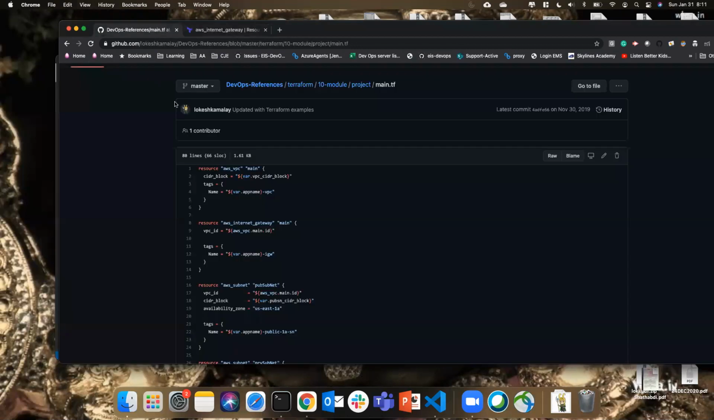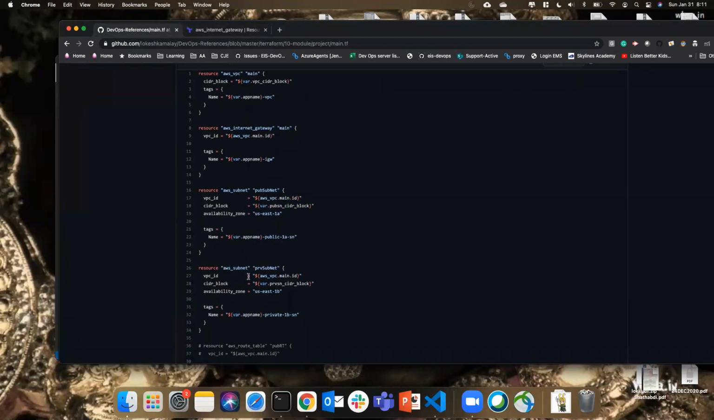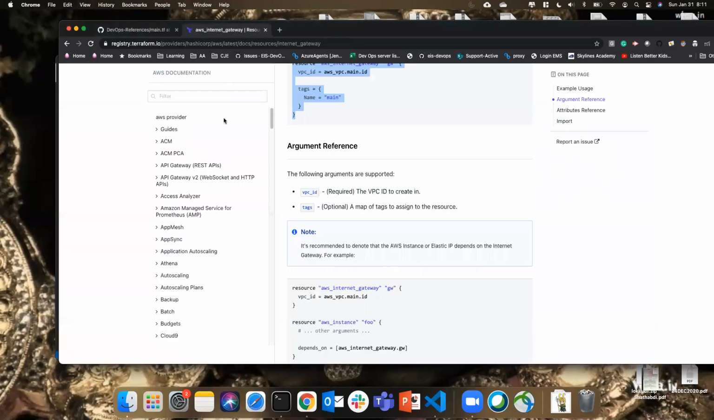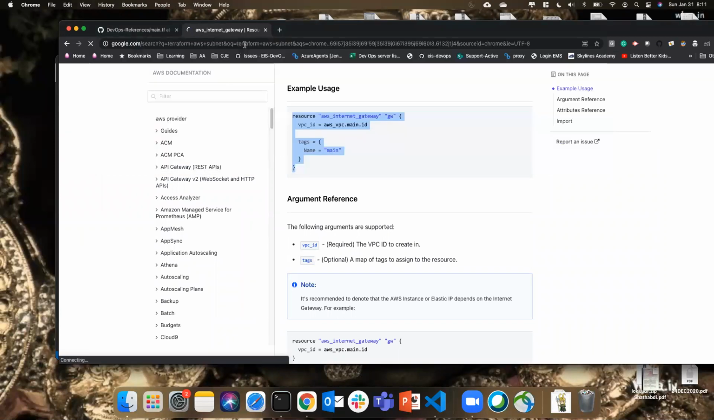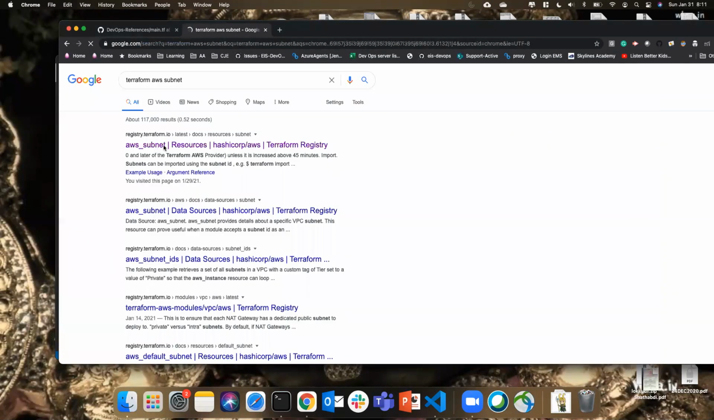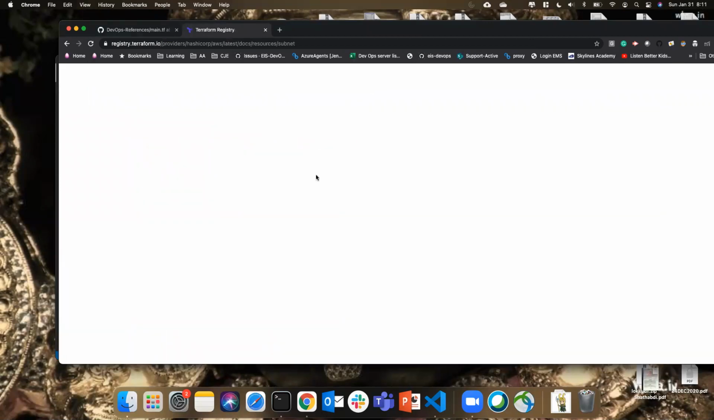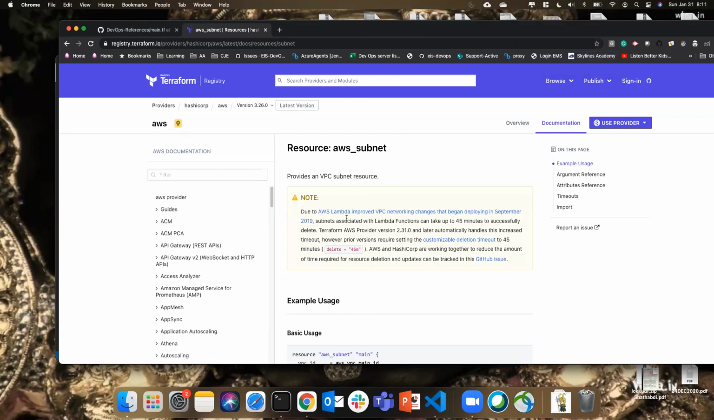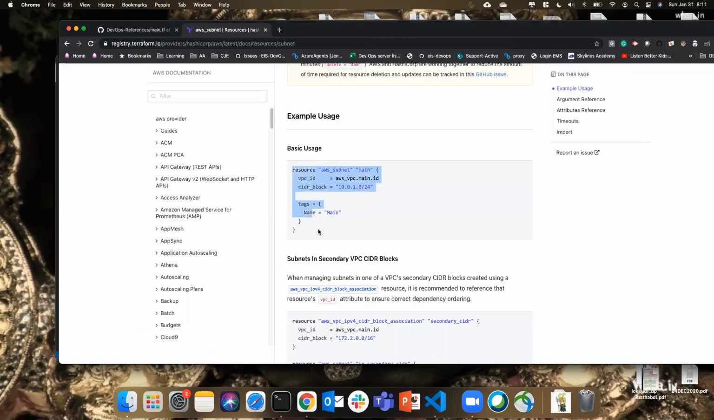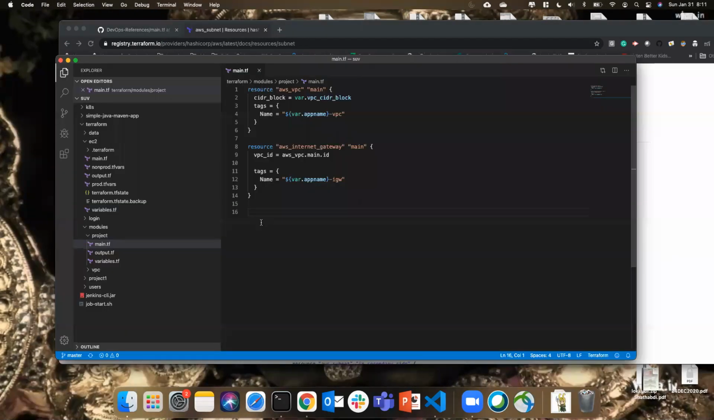Now we need to create the subnets, right? So I'm creating two subnets here. I'll also open up Terraform AWS subnet. I don't know why the machine is slow. So this is what I needed. I'm going to copy this one and paste it here. So resource aws_subnet main.